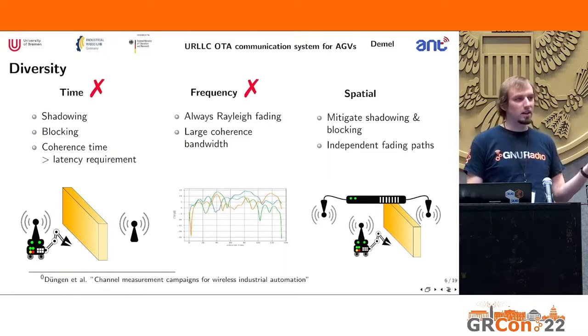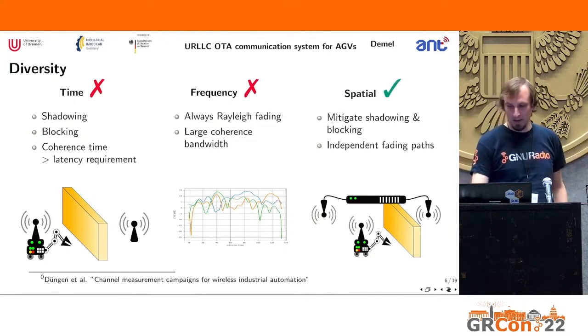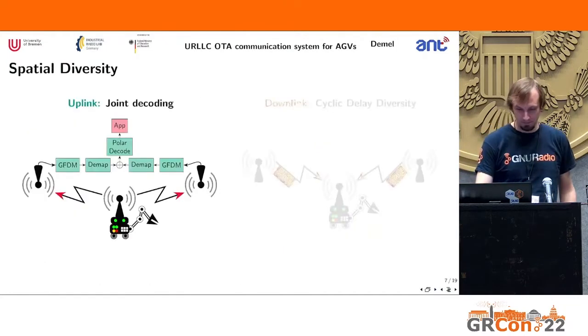And even if one link is really bad at the time, the other is hopefully not, or at least the likelihood is way lower. And also we have independent fading paths, so that's also really nice. You've seen Matt's presentation yesterday. We would assume we have a correlation between those paths that is around 0. Great. So spatial diversity it is.